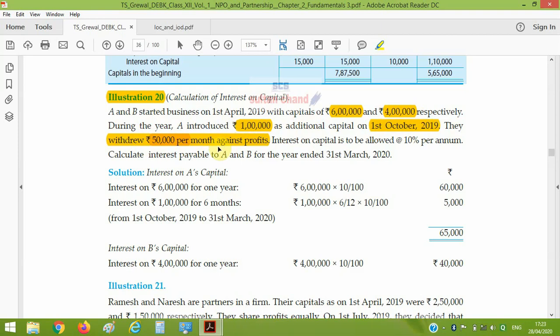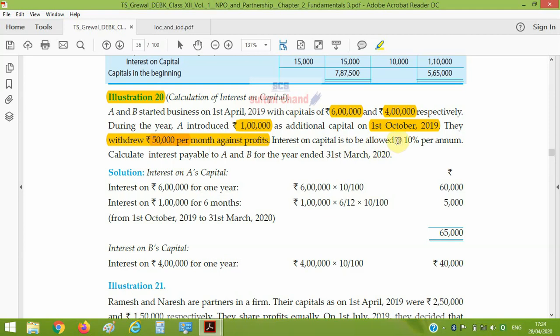It is known as normal drawing, and it will be only used to compute the opening balance of capital, and it will not be considered as drawing against capital to compute interest on capital. Here it is to be noted that drawing against profit will be used to compute interest on drawing, which will be covered under the next topic. And drawing against capital or introduction of capital, these two terms will be dealt with under interest on capital. So make it clear to all.